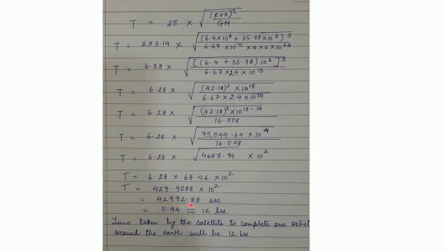That comes out to be 42992.88 seconds, or that is 11.94, that is approximately 12 hours. So we have converted these seconds into hours. That is 11.94 hours, which is approximately equal to 12 hours. So the time taken by the satellite to complete one orbit around the Earth will be 12 hours.